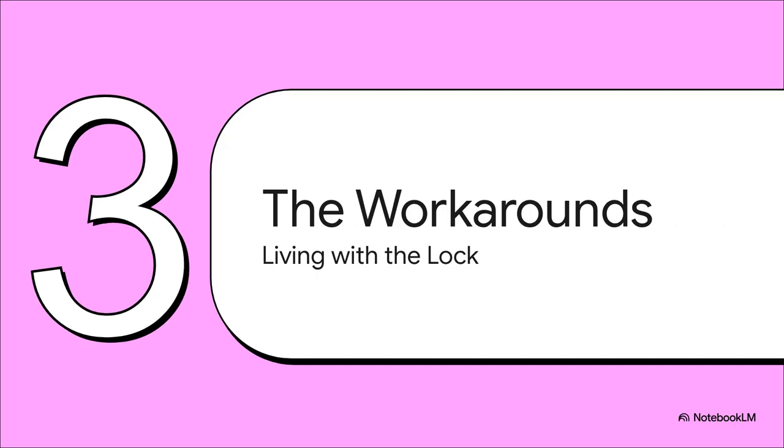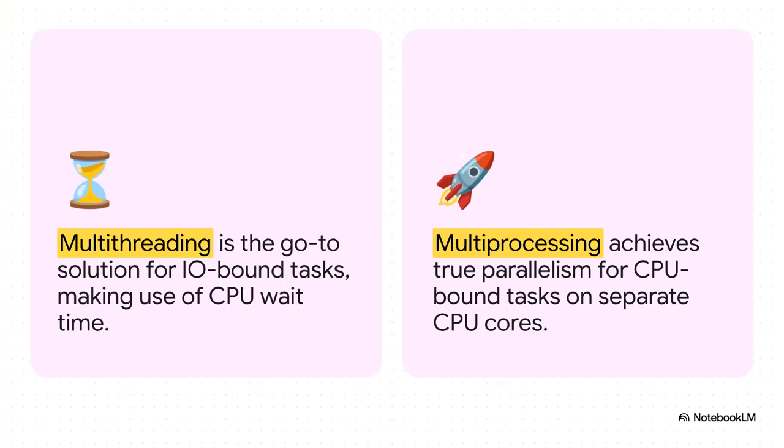So, if the GIL was such a pain, how did Python not only survive, but become one of the most popular languages on the planet? Well, it's simple. Developers are smart. They found really clever ways to work around it. They basically used two main strategies. Multi-threading was still perfect for what we call I/O-bound tasks. So think about any time your code is just waiting for a file to download or for a database to send back a response. During those waiting periods, Python's GIL gets released, and that lets another thread jump in and run. It's not true parallelism, but for waiting games, it's super efficient.